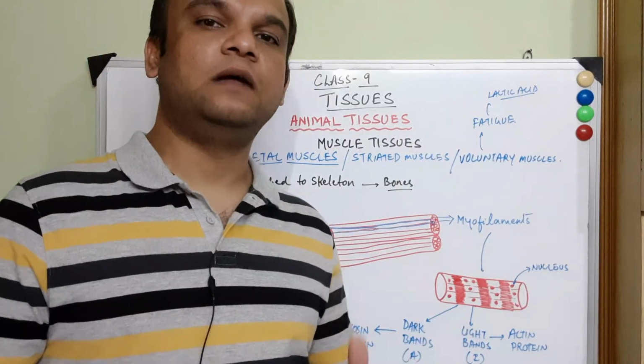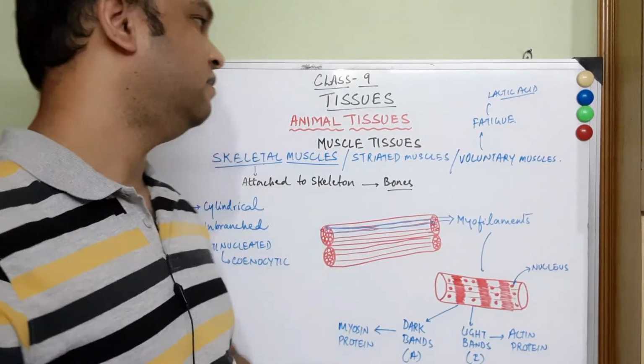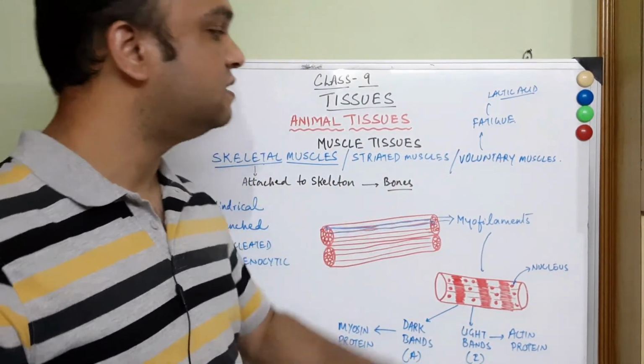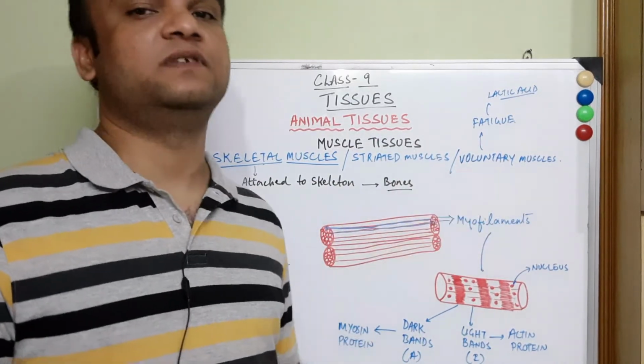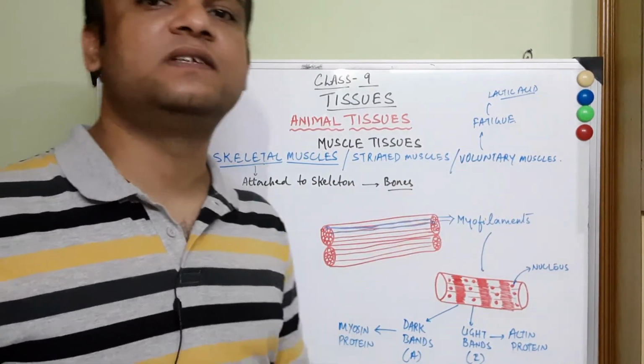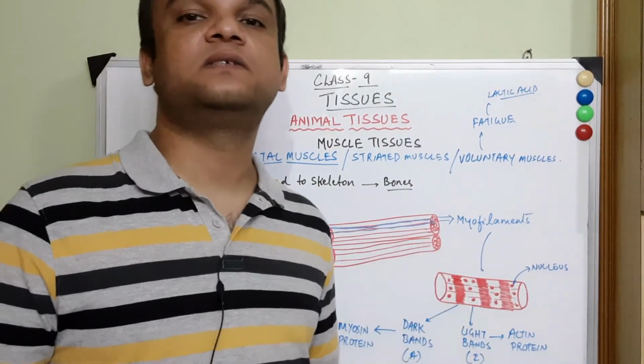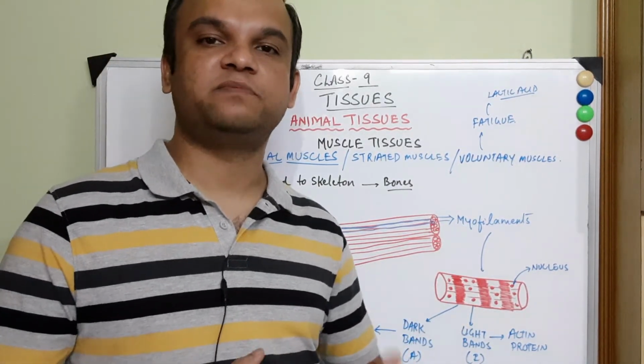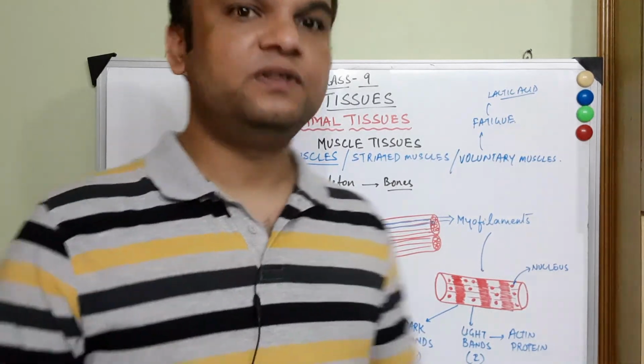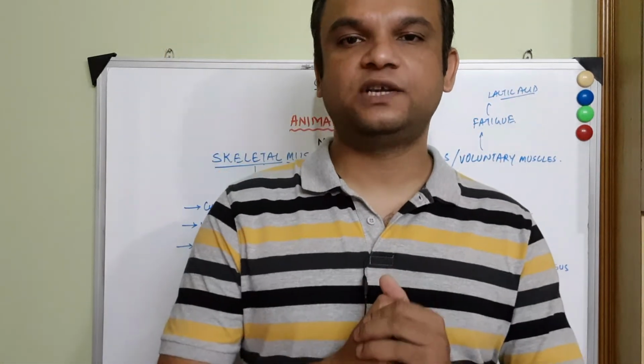So this is all about the skeletal muscle tissues, or the striated muscle tissues, or else we can say the voluntary muscle tissues. In the higher classes also we will study the working mechanism of these muscles, how they make these movements by contracting and relaxing. So that's all students from this video lecture.